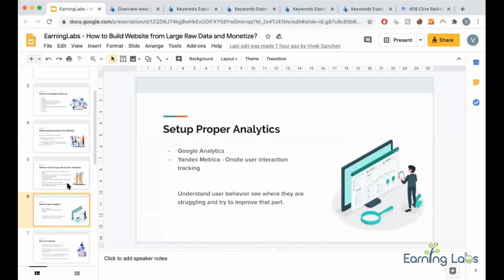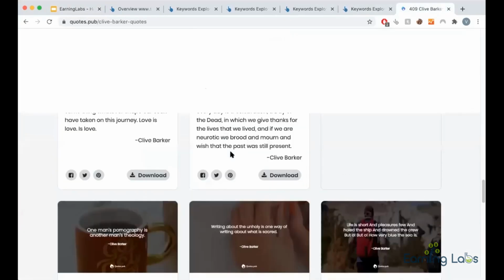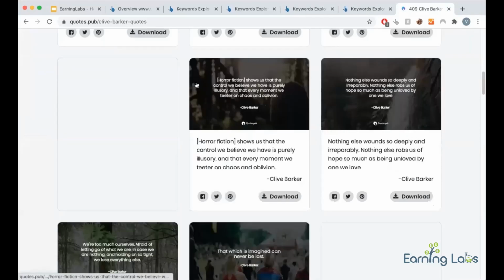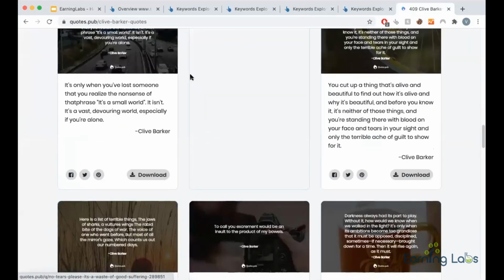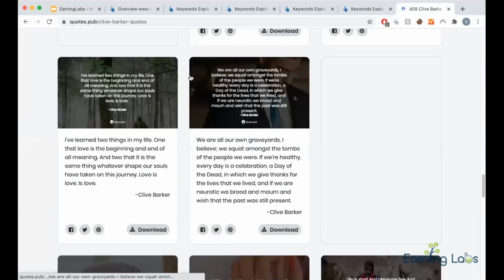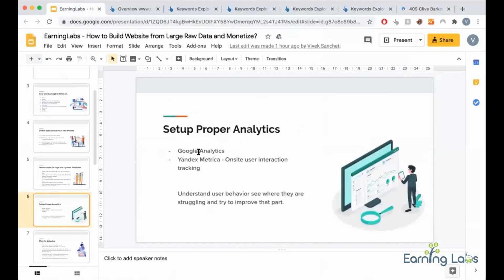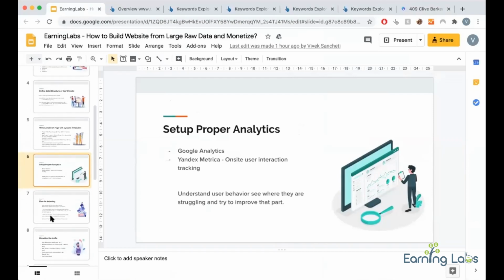Your main goal should be that when a user comes from Google to your site, his query gets fulfilled and he does not go back to Google and search the same query. You need to increase the dwell time. Let's say my users' query is best Clive Barker quotes. He comes to my site, and I show him as many quotes as possible, with images and without images, so he can directly download them and doesn't need to go back to Google. To understand this, you need to use Yandex Metrica and Google Analytics. Okay, and this was about analytics.